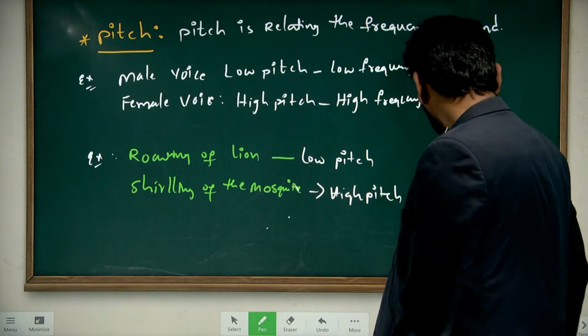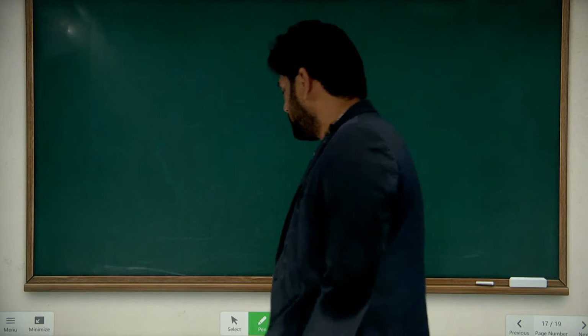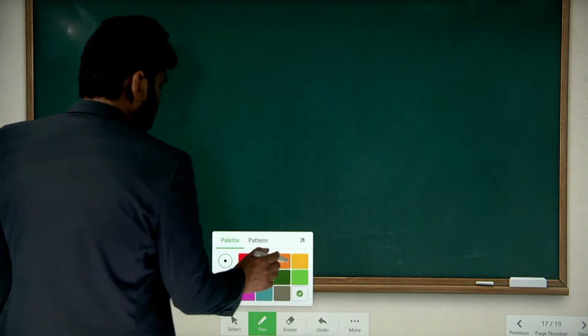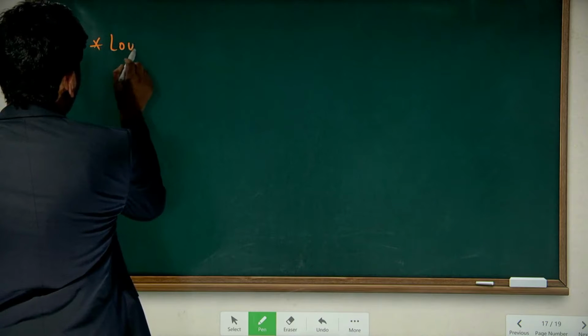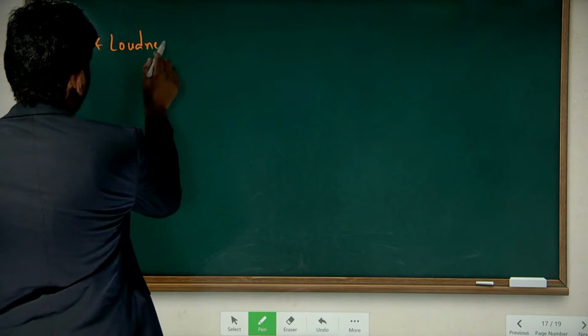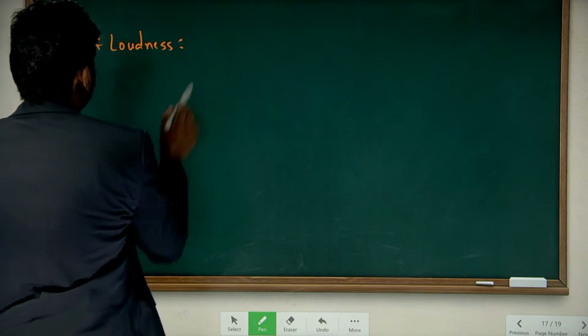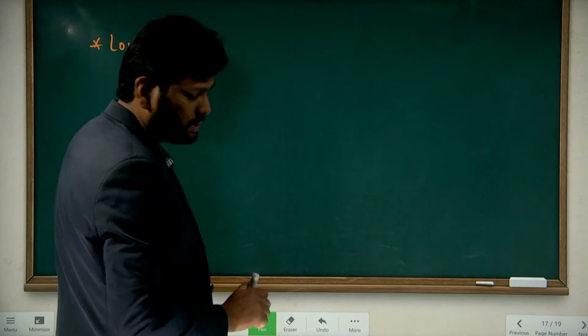Next one is loudness. What is this loudness?